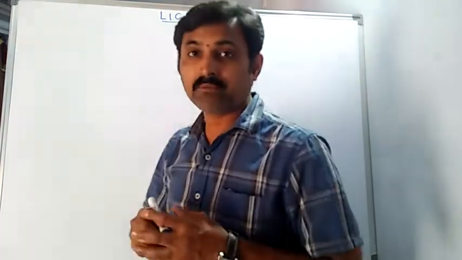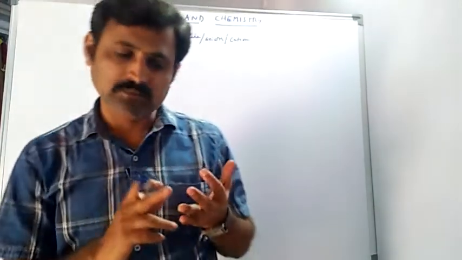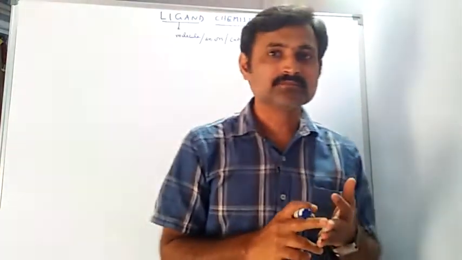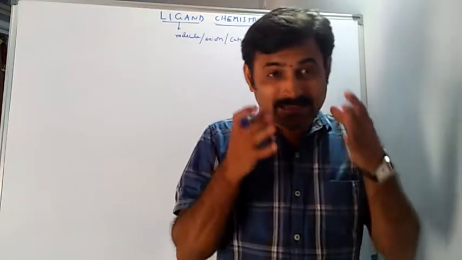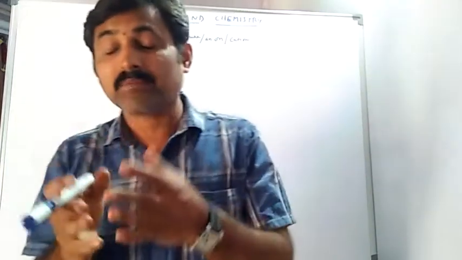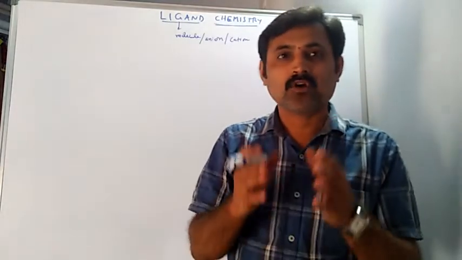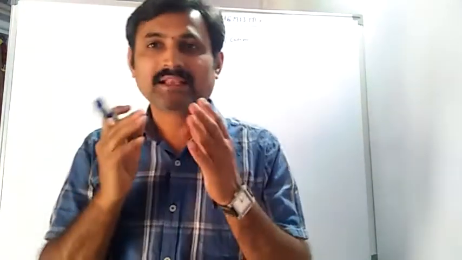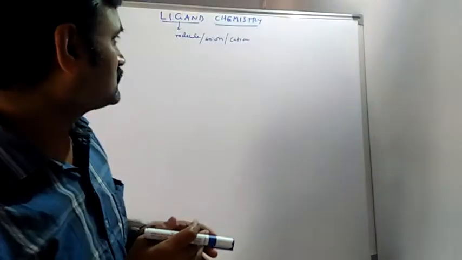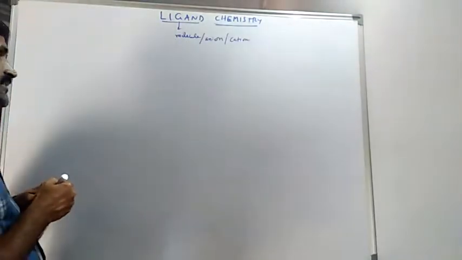So a ligand may be a neutral molecule, or a cation or anion, which is directly linked to the central metal atom or ion in a complex, that is called a ligand.